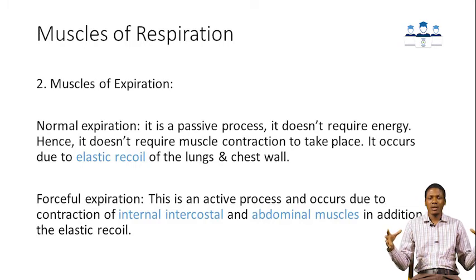Because the lungs are elastic in nature, immediately after inspiration, they go back to their original position, and that's what we call the elastic recoil. So the normal expiration is due to the elastic recoil of the lung and chest wall. It's a passive process and doesn't require any muscle contraction.